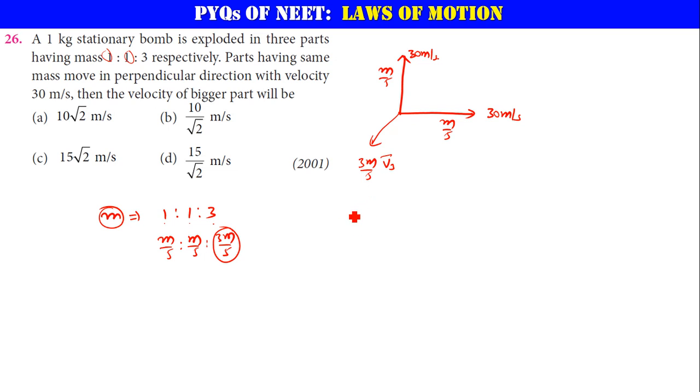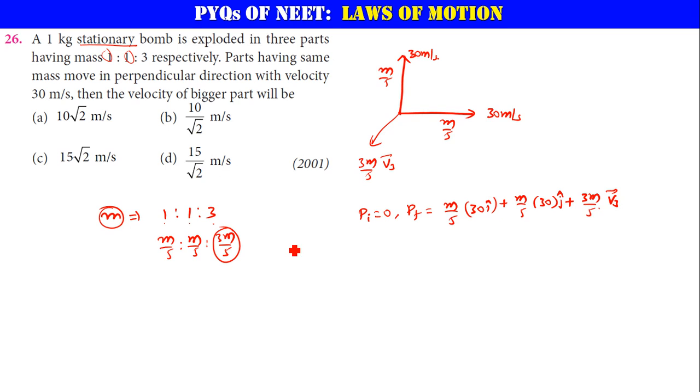Now initially the bomb was stationary, that means it is at rest. So initial momentum is equal to 0. Final momentum is equal to m by 5 times 30 i cap plus m by 5 times 30 j cap, plus this mass 3m by 5 with velocity v3.